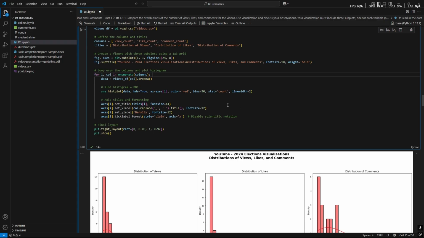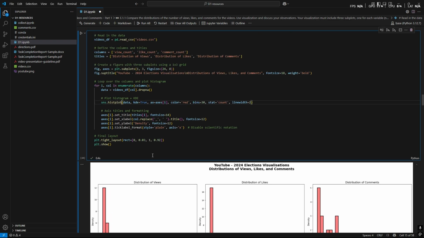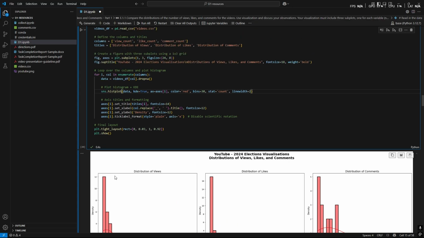Then inside the loop here, I go through each metric, clean the data using the dropna function to remove any missing values, and then use the sns.histplot to create a histogram. Then I enable the KDE, which is the line shown here, the kernel density estimate, which gives a smooth curve to the graph to better show the shape of the data distribution.